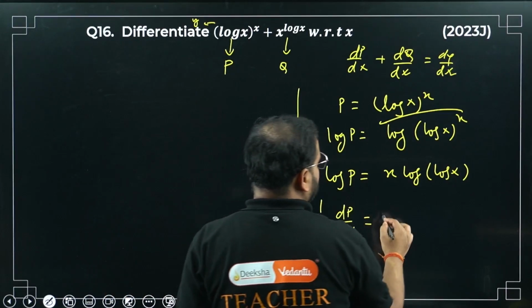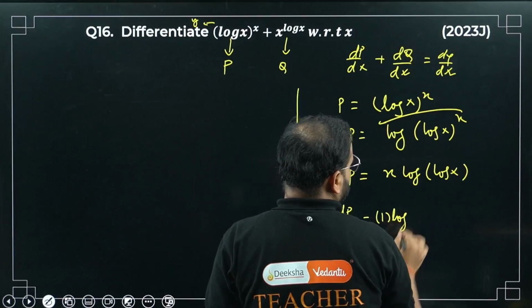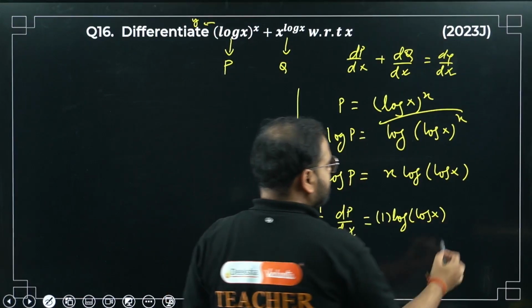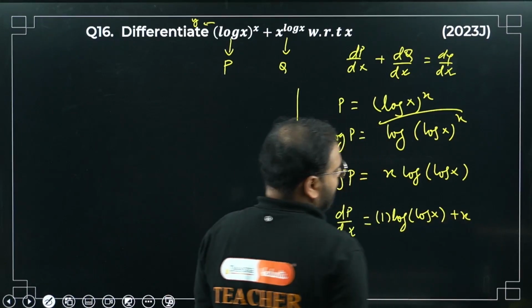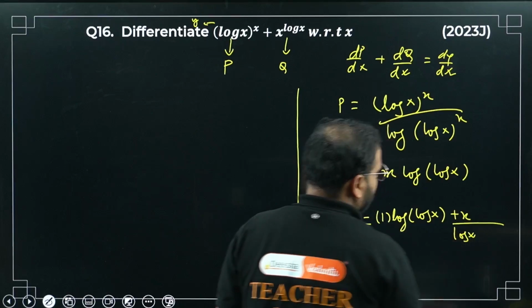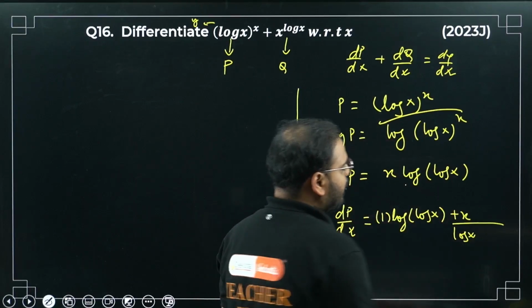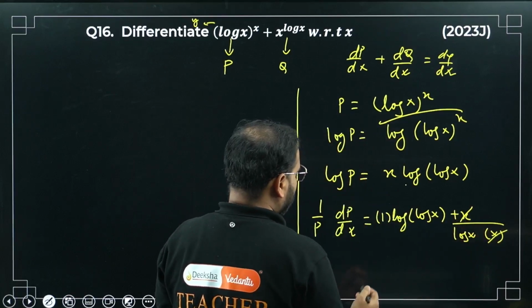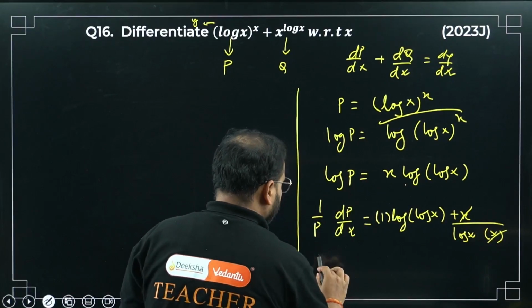So let's do for x. I'm going to get simply 1, so log x. Next, keep x as it is, so I write simply x and differentiate the other one. I get 1 upon log x for the first log, and for the next log I get into 1 by x. To cancel this x and x. So what is my final answer? My value of dp by dx will become what?